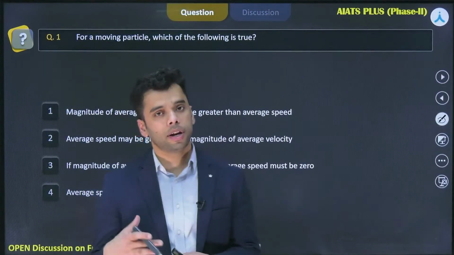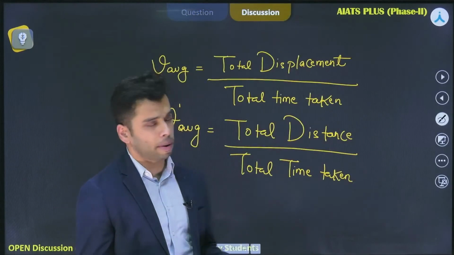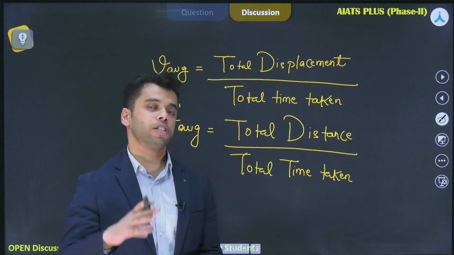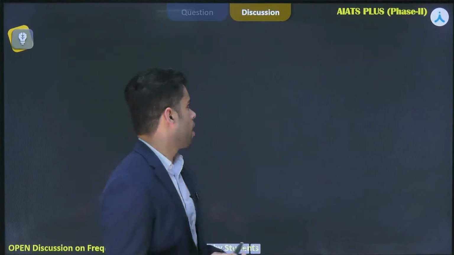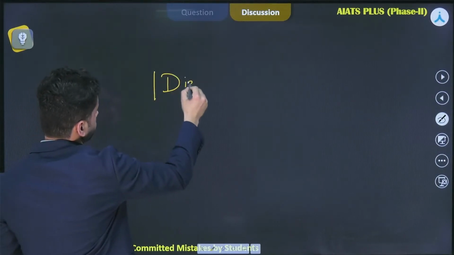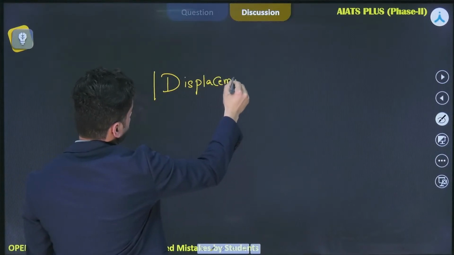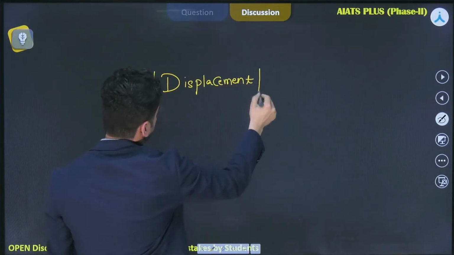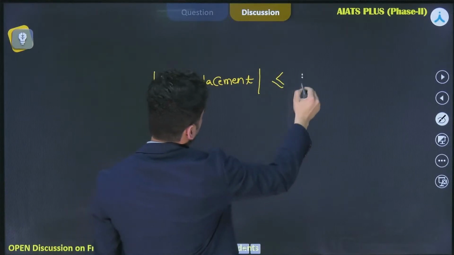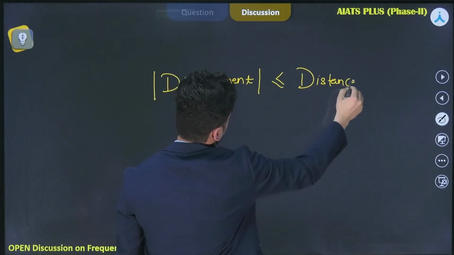Now you need to compare the average velocity as well as the average speed. So average velocity depends upon the displacement and the average speed depends upon the distance. And we all know that the magnitude of displacement is always less than or equal to distance. Right?